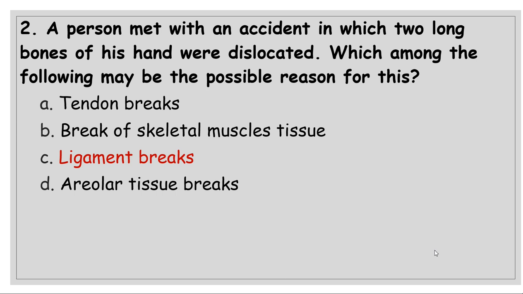A person met with an accident in which two long bones of his hand were dislocated. Which among the following may be the possible reason for this? Tendon break, break of skeletal muscle tissue, ligaments break, areolar tissue break. The correct answer is ligament breaks because ligaments are the fibrous connective tissue which holds two bones together.